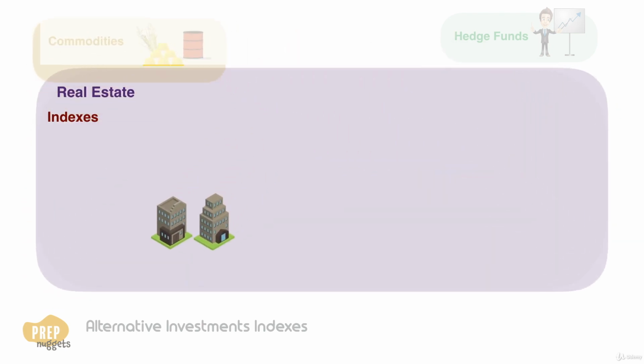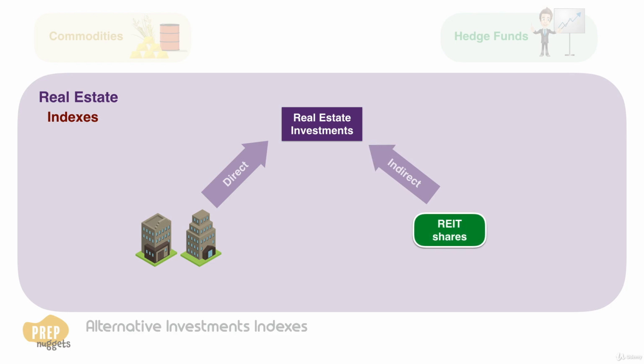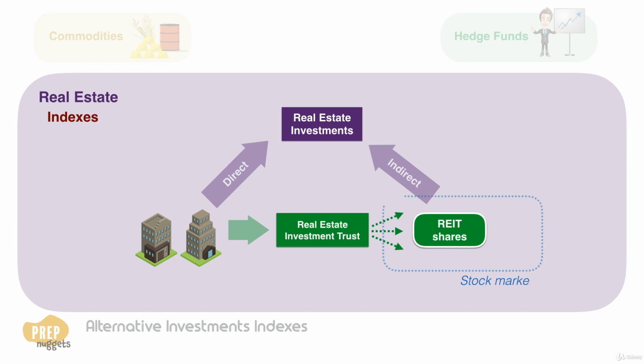Real estate investments can be in the form of direct investments in physical, commercial, and residential properties, or indirect investments through securities such as real estate investment trusts, or REITs. REITs invest in properties or mortgages and then issue ownership interests in the pool of assets to investors. REIT shares trade like any common shares in the stock market, and many offer very good liquidity to investors.